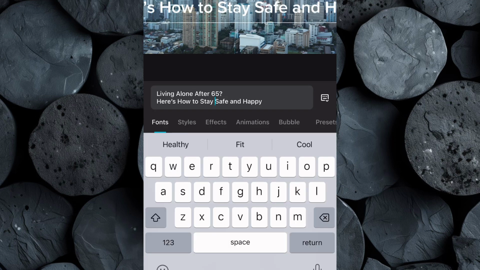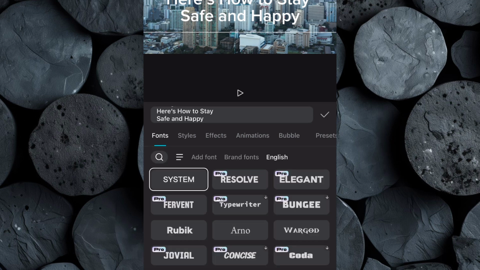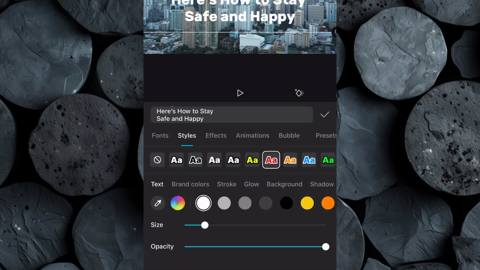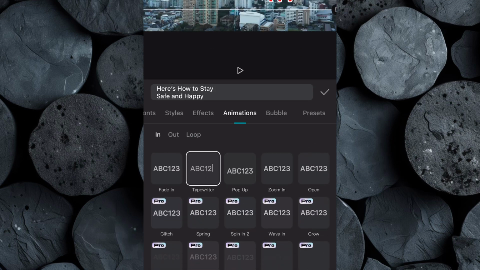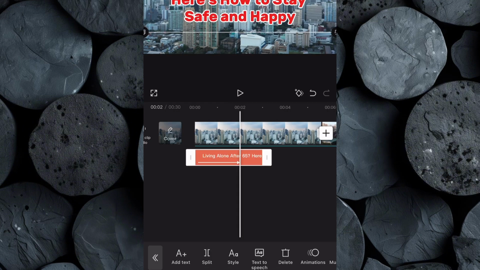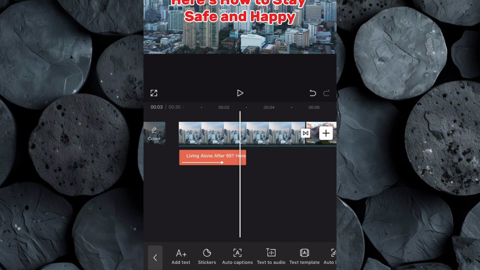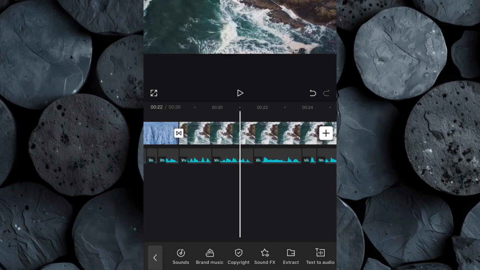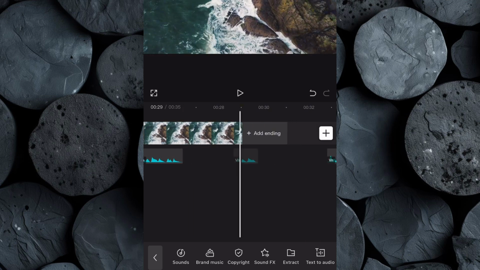Click on Text, then type in the title of your video. Choose a bold, eye-catching font. Pick a text style you like, and apply an animation effect to make it more visually appealing. Since we want the narration to start after the text appears, move the voiceover slightly forward on the timeline.